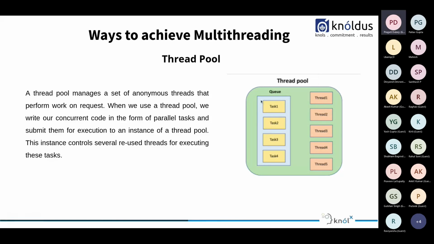As we can see, this is a queue of tasks and these are the threads. So basically, the thread pool contains all the threads that are present. It can be of many types and we can see it later. The task from the queue is assigned to one thread, and which thread task 1 will be assigned to is also decided by the thread pool.